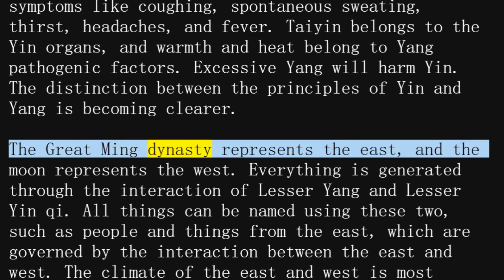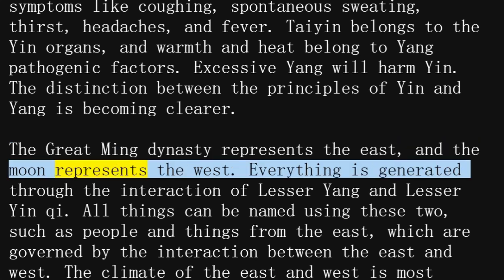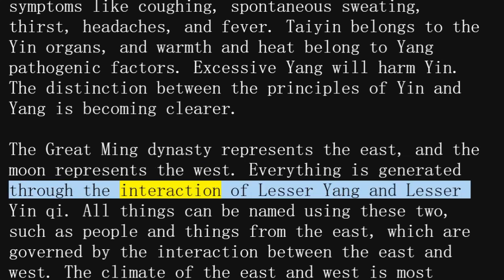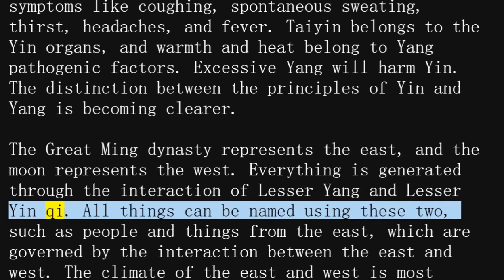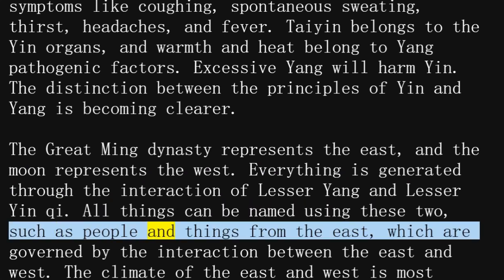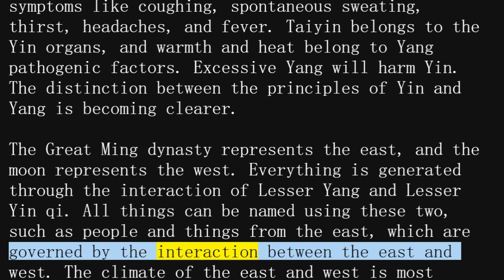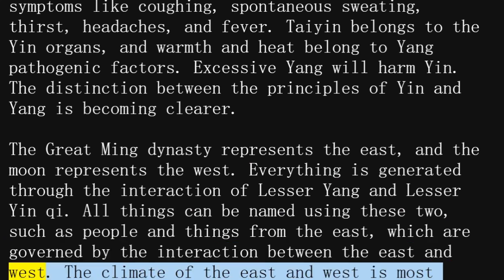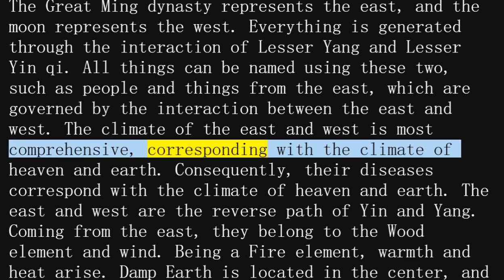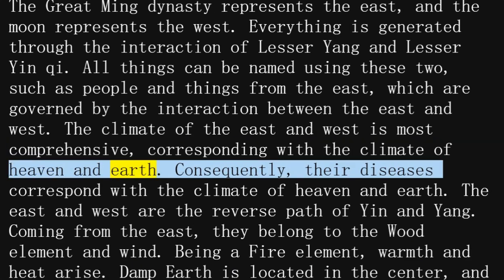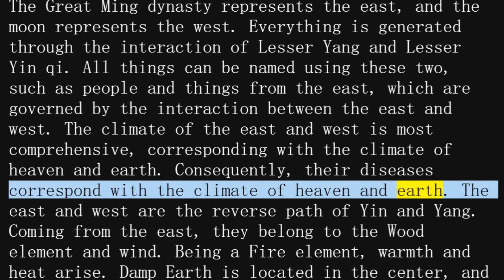The Great Qing Dynasty represents the east, and the moon represents the west. Everything is generated through the interaction of lesser yang and lesser yin qi. All things can be named using these two, such as people and things from the east, which are governed by the interaction between the east and west. The climate of the east and west is most comprehensive, corresponding with the climate of heaven and earth. Consequently, their diseases correspond with the climate of heaven and earth.